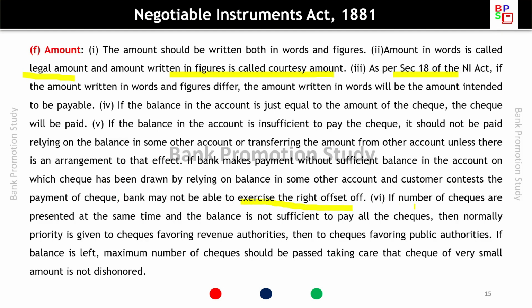of set-off. If a number of checks are presented at the same time and the balance is not sufficient to pay all the checks, then normally priority is given to checks favoring revenue authorities, then to checks favoring public authorities. If balance is left, the maximum number of checks should be passed, taking care that a check of a very small amount is not dishonored.